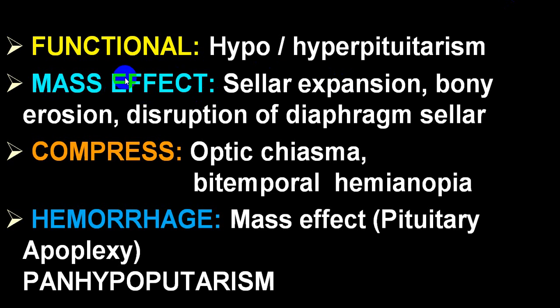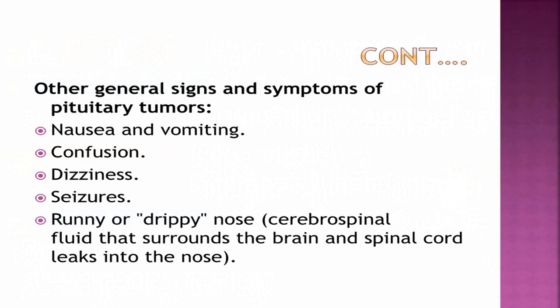We already discussed the mass effects. You can have even bony erosion, disruption of the diaphragm of the sella, compression of the optic chiasma, ending up with bitemporal hemianopia and other visual field defects. You can have a hemorrhage secondary to mass effects, producing pituitary apoplexy, and then it will end up with panhypopituitarism, which we call Simmonds' disease. Raised intracranial pressure will produce nausea, vomiting, confusion, dizziness, and it can also have seizures.